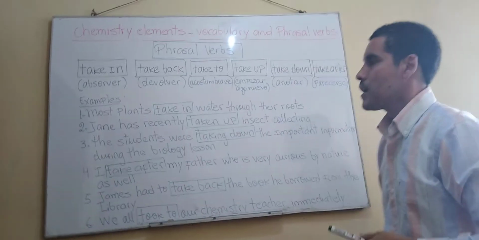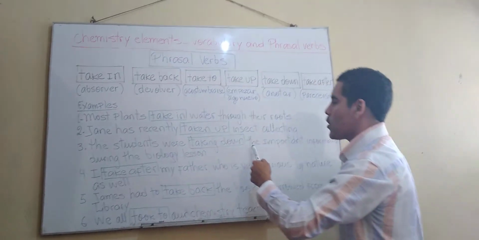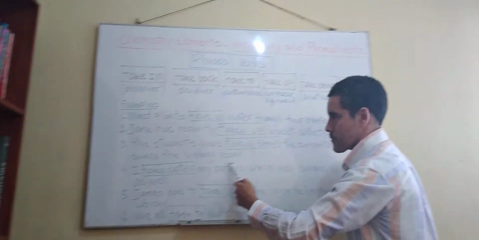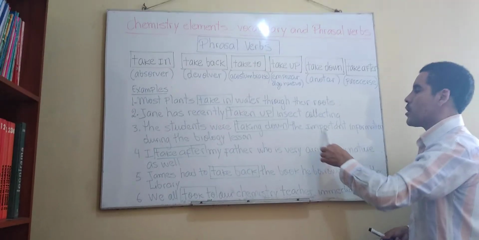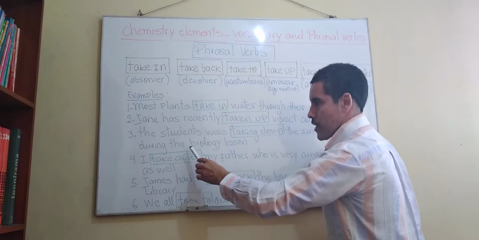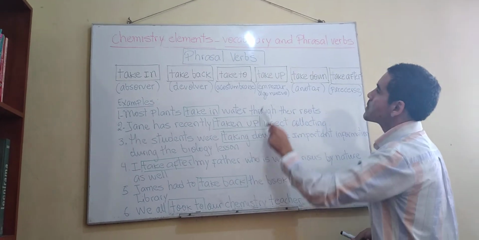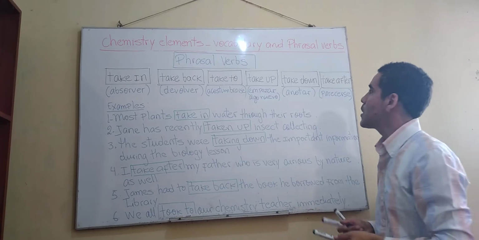Number 3. Sentence number 3. Let's see. The students were taking down the important information during the biology lesson. Taking down. Take down, right? To write down, to note down.